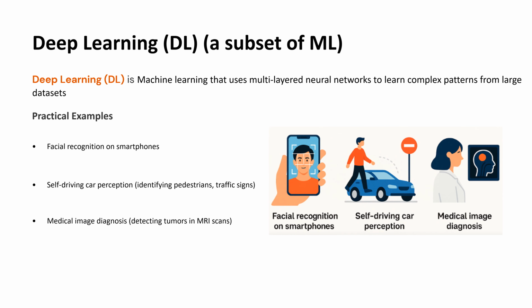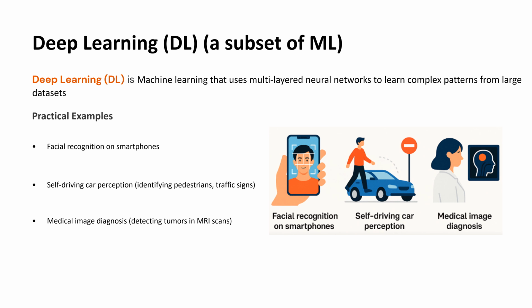Deep learning is a specialized subset of machine learning that uses multi-layered neural networks, often called deep neural networks, to process and learn from massive amounts of data. These networks automatically discover complex patterns, making them ideal for highly sophisticated tasks.